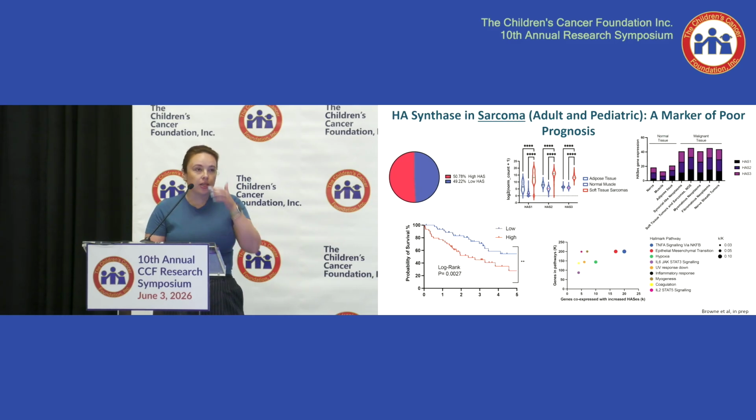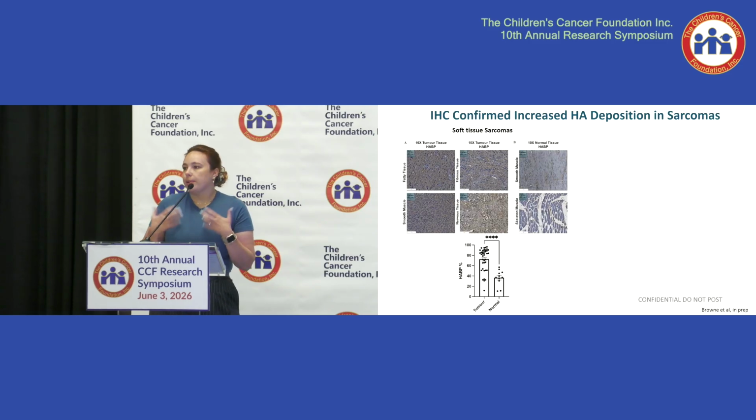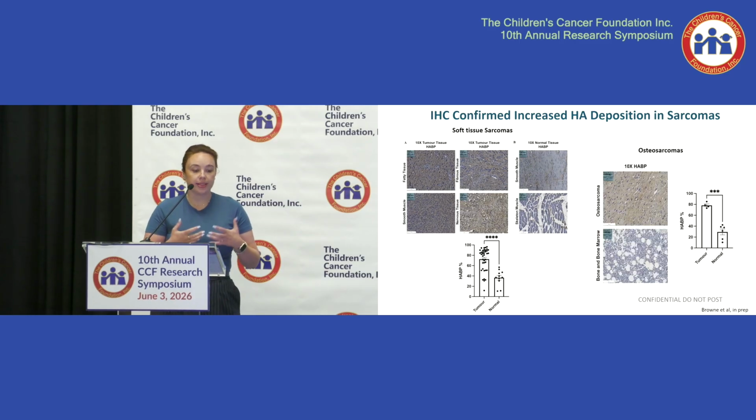And then just to see if there was any indication it was driving any cellular function, we took the top genes that were being co-expressed with the increased HAS genes, and we did a gene set enrichment analysis. What was coming out was a lot of the pathways known as the hallmarks of cancer pathways, or oncogene-promoting pathways. These were significantly increased when you had increased HA. And then because RNA doesn't always translate to increased deposition, we also did staining of patients' tissues. So in soft tissue sarcoma, we saw that tumors were significantly increased. We could visually see HA within these tumors. And again, in osteosarcoma, we were seeing that this HA was physically increased in the tumors compared to normal bone or bone marrow.